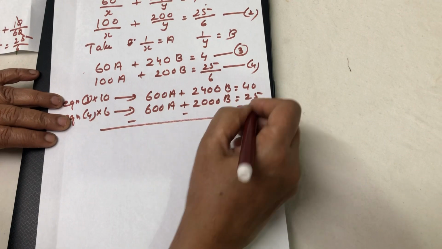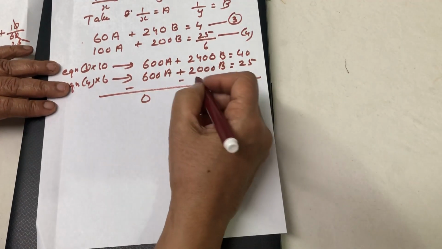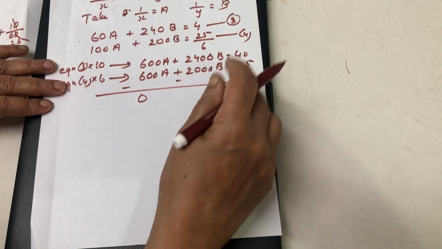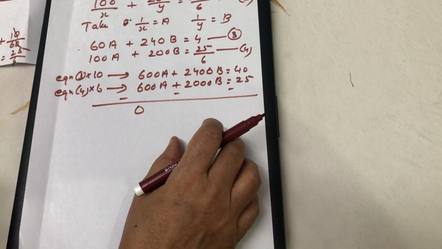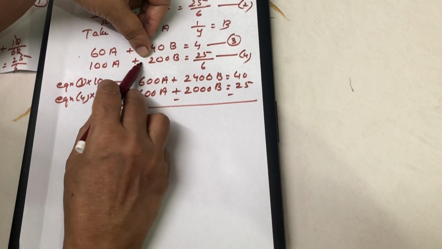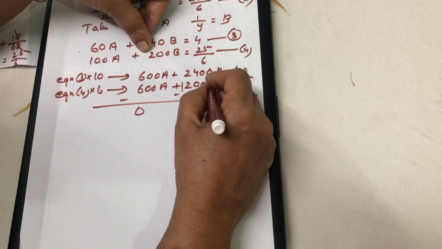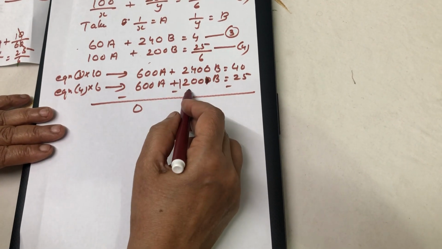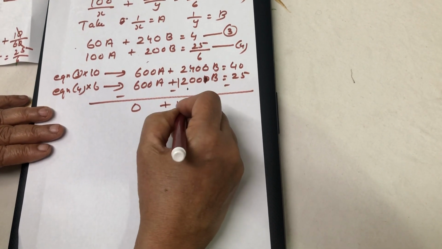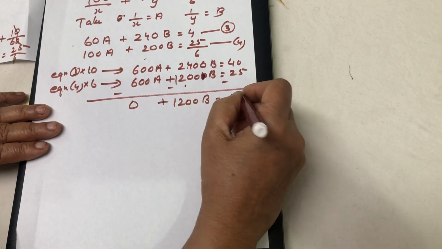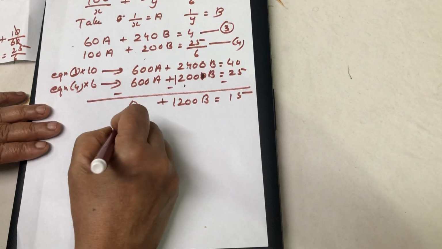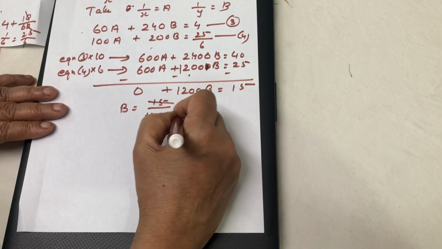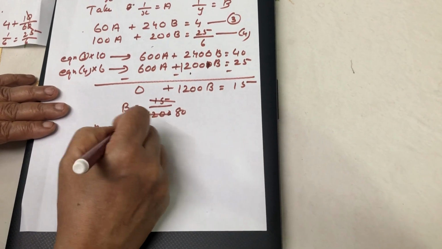Then subtract. 2400 minus 1200 is 1200b, and 40 minus 25 is 15. Therefore b is equal to 15 by 1200, that is b is equal to 1 by 80.